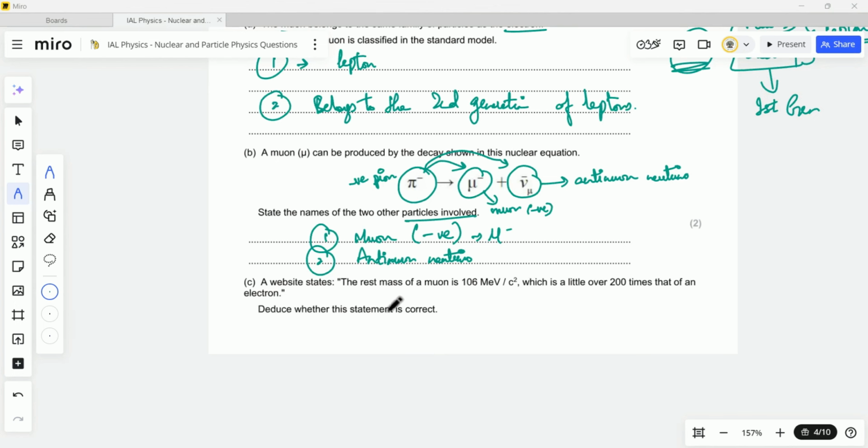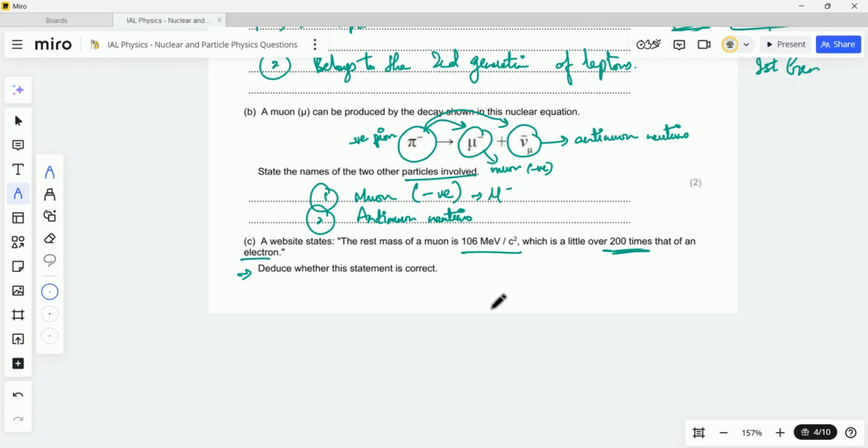Now in part C, what are they saying? A website states the rest mass of a muon is 106 mega electron volts per c square, which is a little over 200 times that of an electron. All right, and the next part they are asking us is to deduce whether this statement is correct or not. So what should be our approach to solving this question? The statement that they have provided us is that the rest mass of a muon is 106, and it is a little over 200 times.